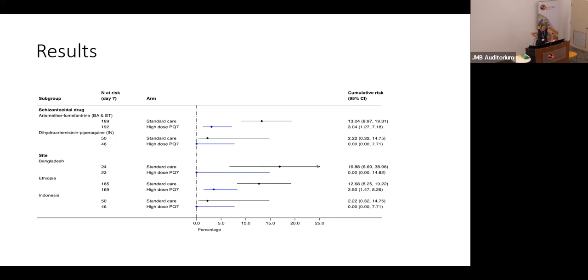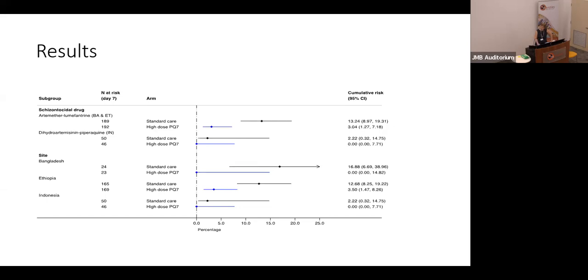And you see very clearly that those results are driven by the patients who received AL rather than those that received DHA piperaquine. And again, that's in line with what we would expect based on the results from the pooled analysis that we did earlier. AL having a much shorter half-life compared to DHA piperaquine.